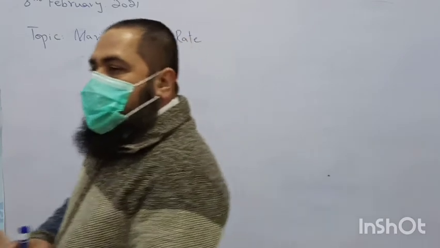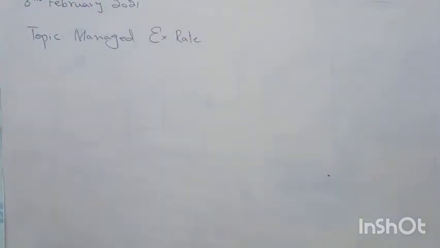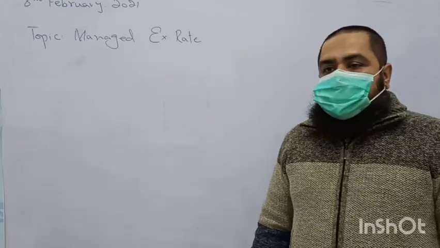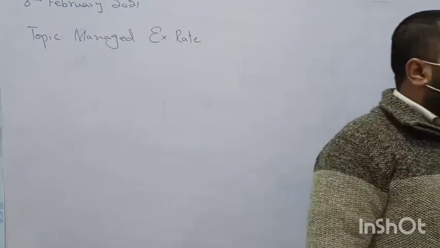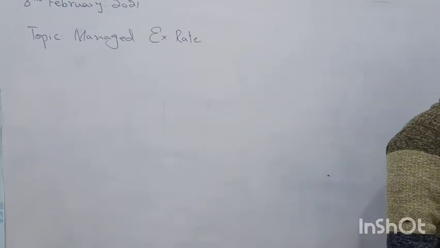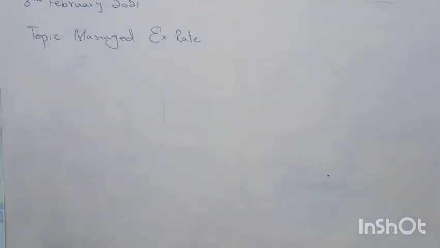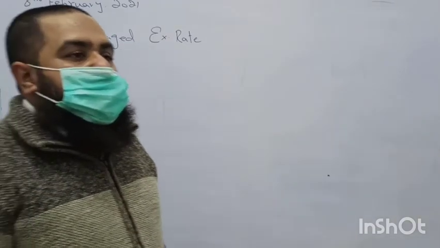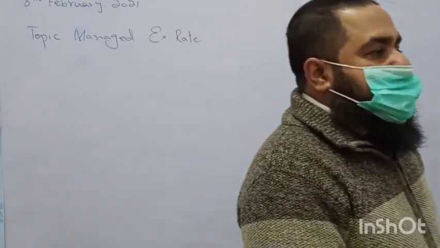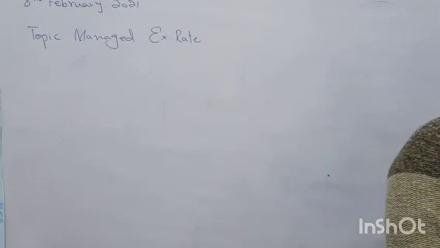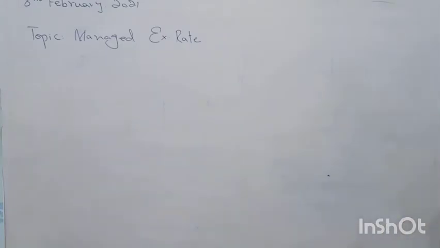Today we are going to analyze how managed exchange rate is working in the country. Basically, we studied fixed exchange rate and free floating exchange rate in our previous sessions. So managed exchange rate means the exchange rate value of a foreign currency in a country will be managed by the government of a country through state bank or central bank intervention. Now central bank is intervening.